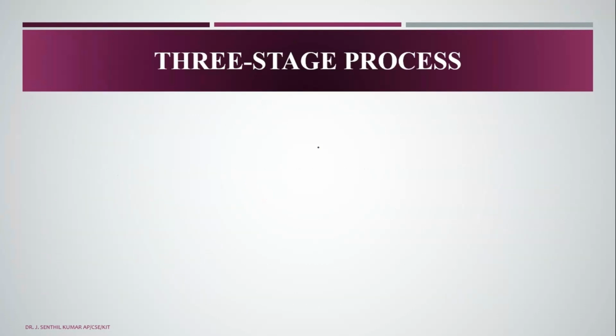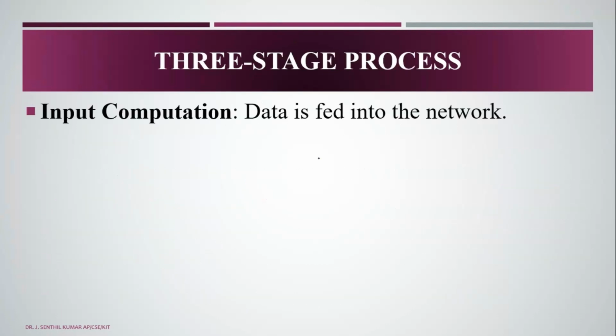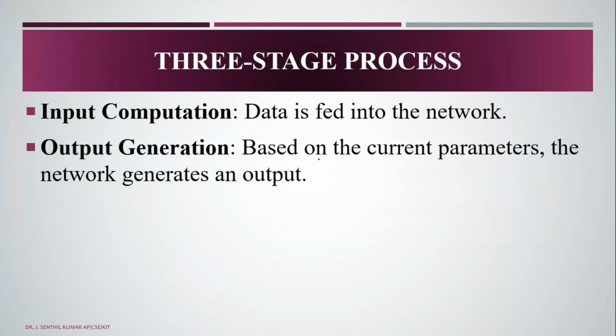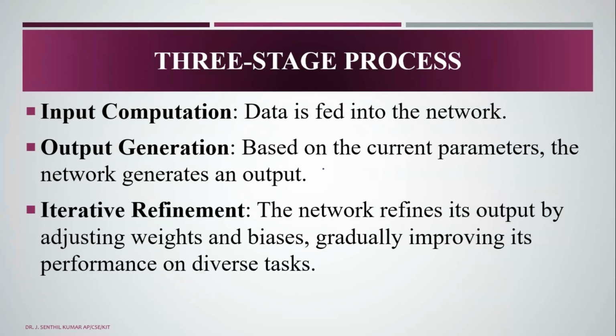What are the three stages of the process? First, input computation: data is fed into the network. Second, output generation: based on the current parameters, the network generates an output. Third, iterative refinement: the output is refined by adjusting the weights and bias, gradually improving its performance on the desired tasks.